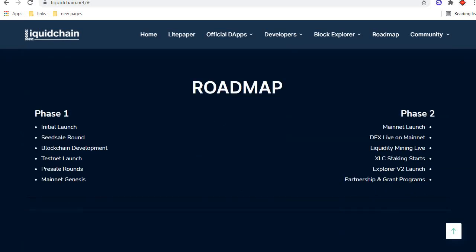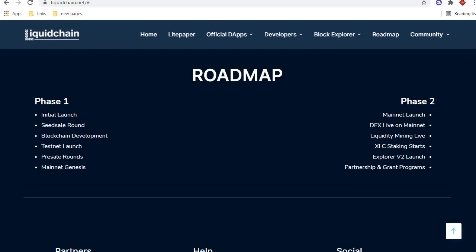And this is the roadmap detail. Phase 1, phase 2. Phase 1: initial launch, seed sale round, blockchain development, testnet launch, pre-sale round, and mainnet genesis. And phase 2: mainnet launch, DEX live on mainnet, liquidity mining live, XLC staking starts, Explorer Volume 2 launch, partnership and grant program.